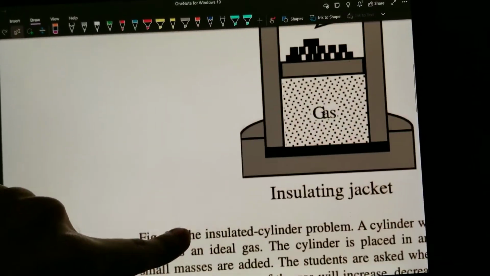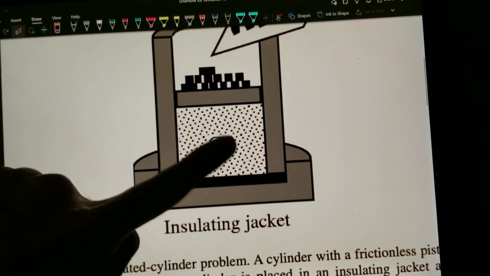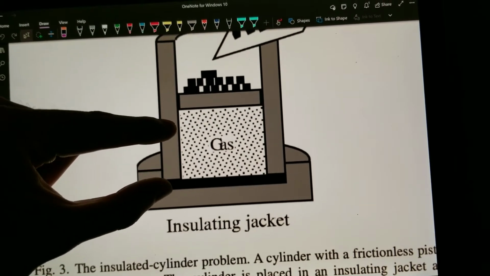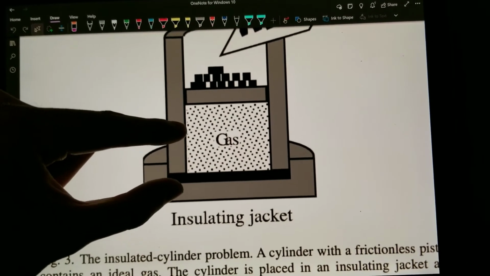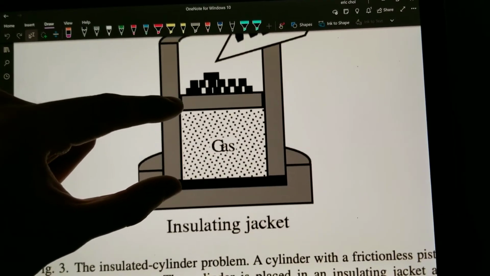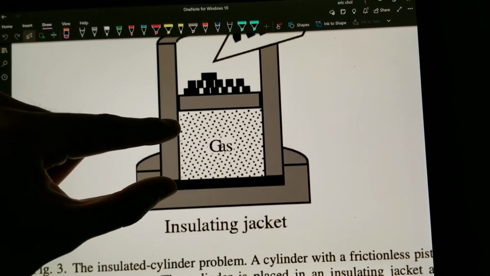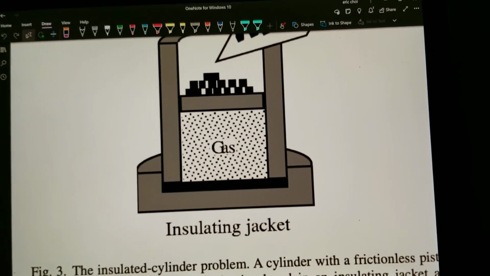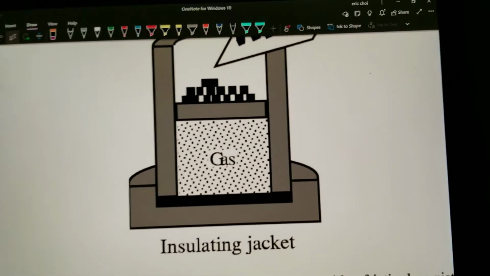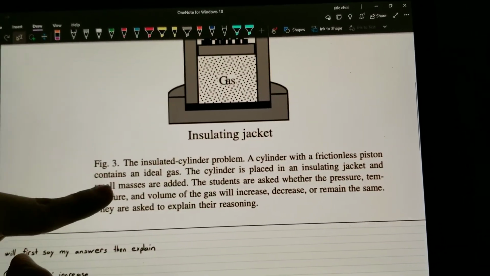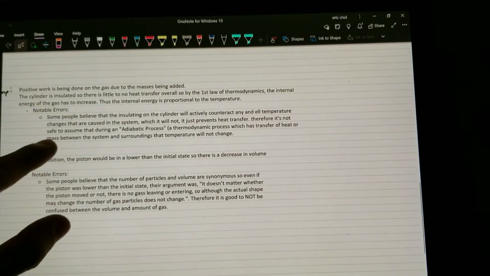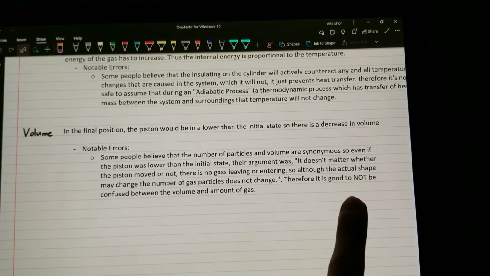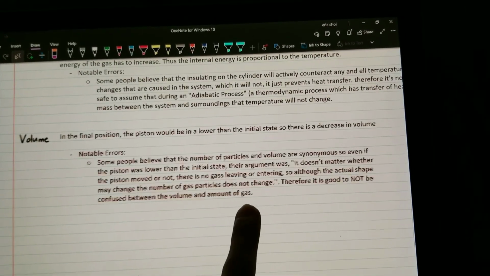So what they are arguing is all these particles are the exact same, whether it's in this state or if they're squished closer together in this state. And just because they have the same amount of particles in a different amount of space, the same amount of particles automatically defines that the initial volume and the volume afterwards is equal, even though it's not. You cannot relate volume with the particles inside of the gas. As written right here, be careful not to confuse the volume and the amount of gas particles.